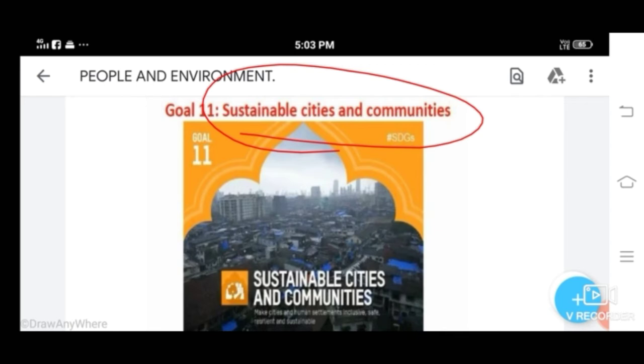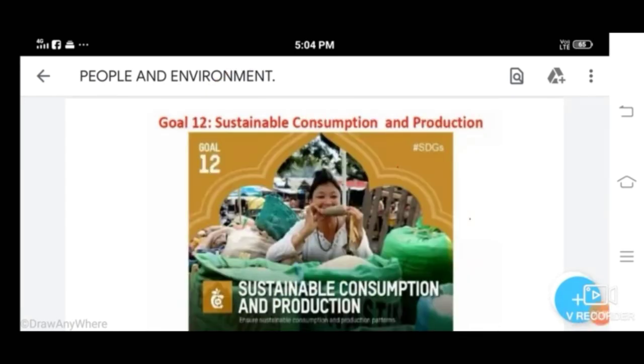Next one, sustainable consumption and production. It promotes resources and energy efficiency, sustainable infrastructure. Okay, and to provide a better quality of life for all. It focuses on educating consumers on sustainable consumption and their lifestyle. Okay, so this goal is mainly focused on consumption and production.